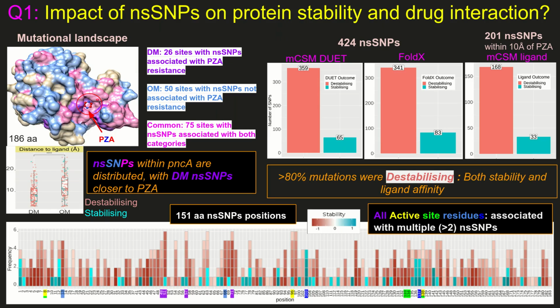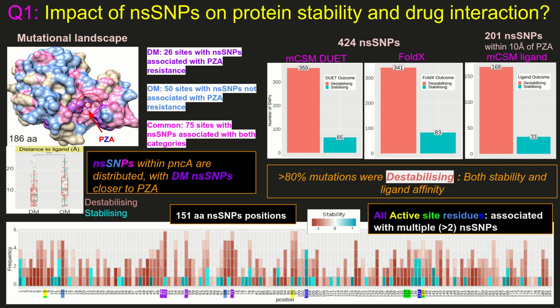So, the top figure shows all 424 NSNP-associated sites mapped onto the pncA structure, colored by their association with PZA resistance. As you can see, the purple and pink areas surround the PZA binding site, while the blue areas lie further away. This corresponds to the sites that have mutations associated with PZA resistance, denoted as DM, and you can see in the box plot below that indeed statistically drug mutations lie closer to the PZA binding site. Moving across, we see that over 80% of the non-synonymous SNPs have destabilizing effects for both overall stability and ligand affinity. It is likely that this comes without a massive fitness penalty, as PZA is a prodrug.